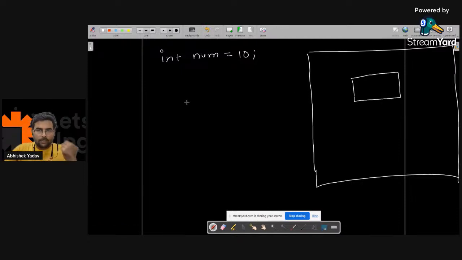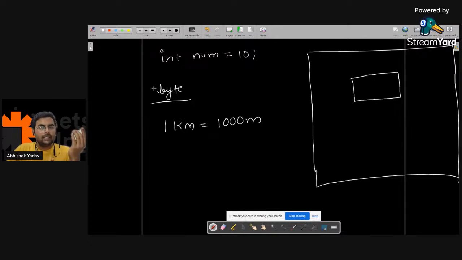Okay, before going to the memory allocation, can you guys tell me what is a byte? Byte is simple. In order to measure distance, you use kilometer, right? So 1 kilometer is equal to 1000 meters. Similarly, in order to measure the storage, we have the byte. 1 byte is equal to 8 bits.